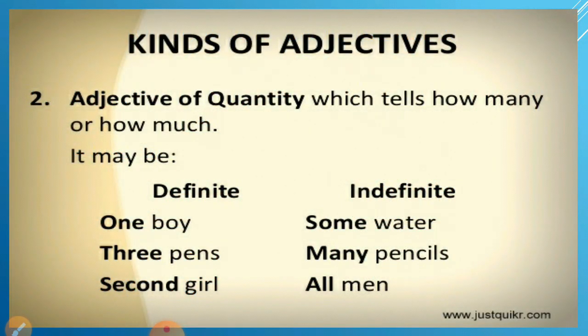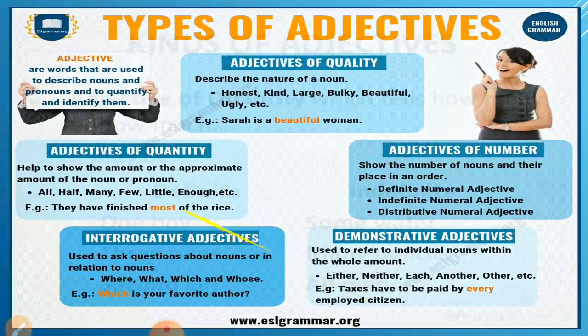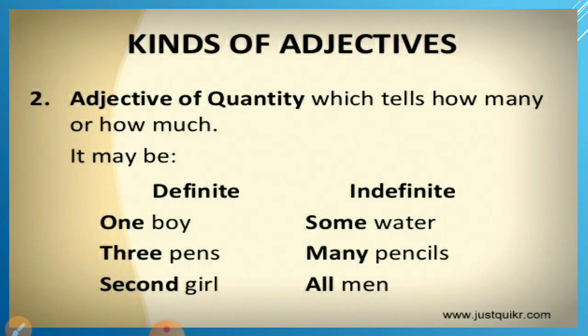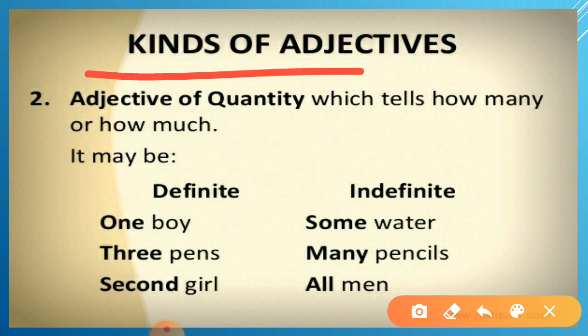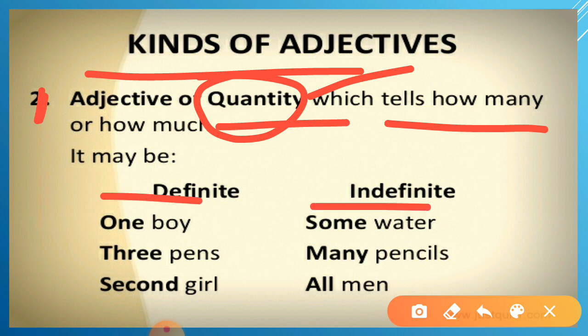So here is the first one of the kinds of adjective we are going to learn: adjective of quantity. It tells how many or how much. Quantity means number, कितनी संख्या में है. Definite and indefinite, these are the two kinds of adjective of quantity.